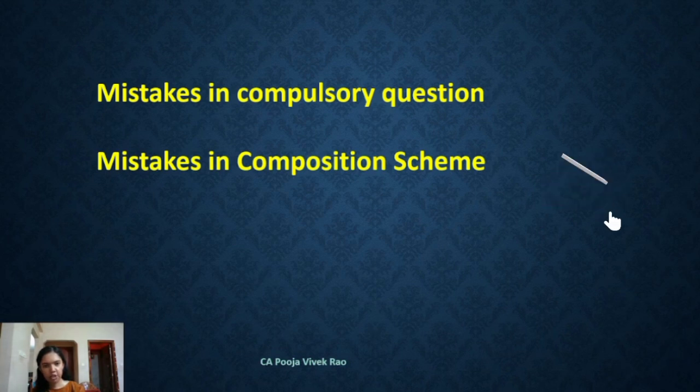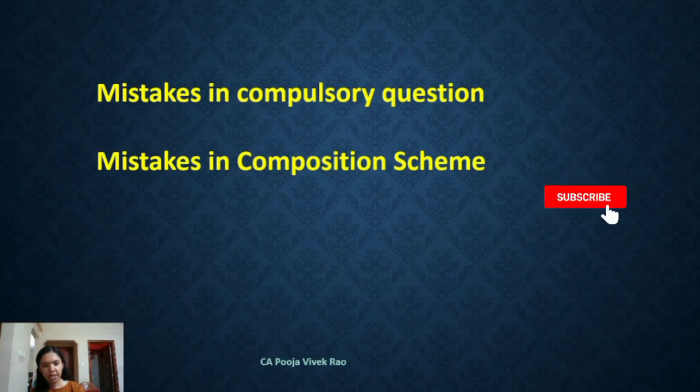The first error noticed was students failed to appreciate that it is only the manufacturer of the notified goods, namely ice cream, pan masala, tobacco, aerated waters, that is ineligible to opt for the composition scheme, and not the trader of the said goods. They wrongly disallow the composition scheme to the traders of the notified goods also.